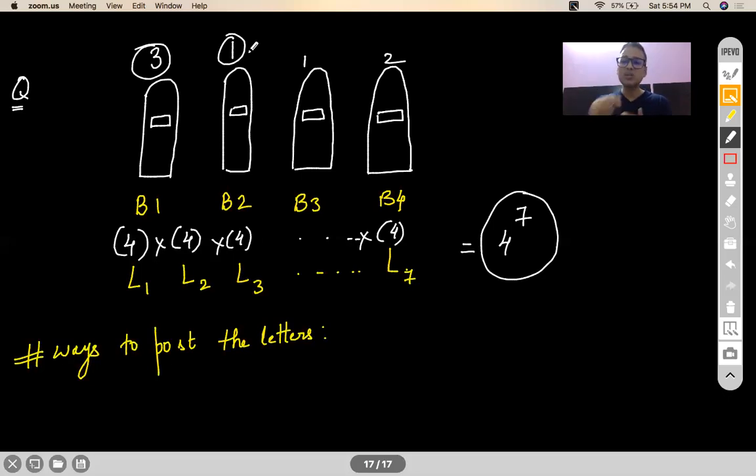That will only lead to a very, very complicated means to get the answer, right? But when you make the letters the choosers, every letter has a fixed option of 4, 4, 4, 4, 4. There is no if and but, there are no cases there. You can easily get to the required answer.